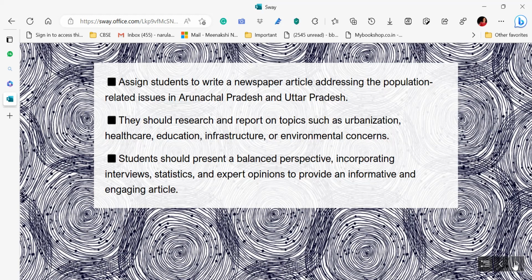Maybe you can give them options, or you can just give the same as per your syllabus, and they should research and report on topics such as urbanization, healthcare, education, infrastructure, or environmental concerns. Students should present balanced perspectives, incorporating interviews, statistics and expert opinions to provide an informative and engaging article.